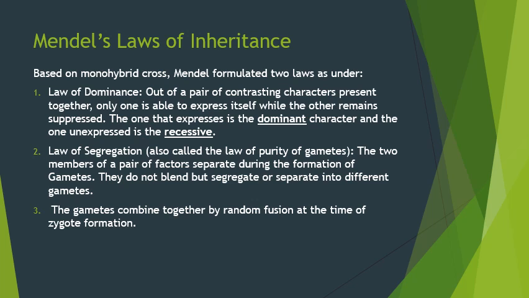Now let's study Mendel's laws of inheritance. Based on monohybrid cross, Mendel formulated two laws as under. Number 1, law of dominance, which states out of a pair of contrasting characters present together, only one is able to express itself while the other remains suppressed. The one that expresses is the dominant character and the one unexpressed is recessive.